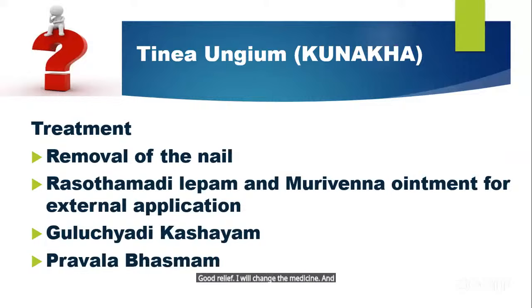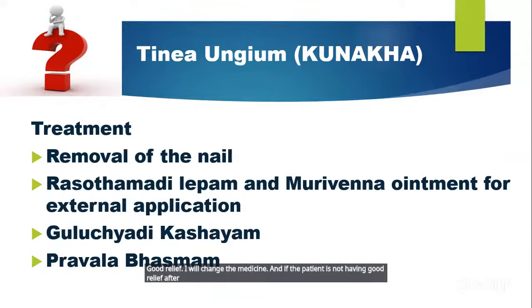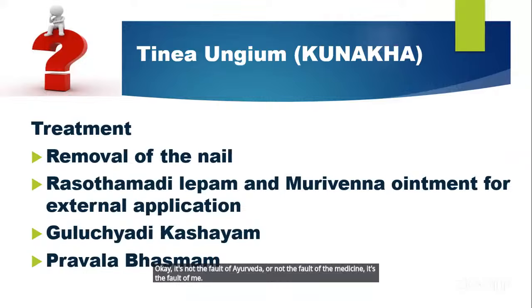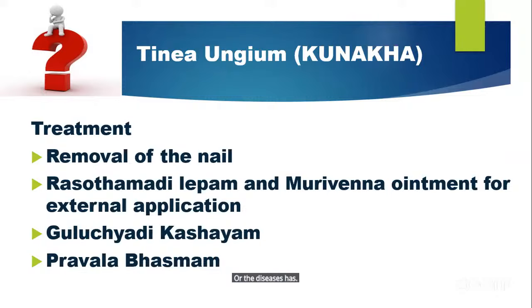If after 14 days the patient is not having good relief, I will change the medicine. And if the patient is not having good relief after 21 days or at least after 1 month, I will refer that patient to any other good doctors, either Ayurvedic or modern medicine doctors. Why? Because if the results are not there, I am not able to treat that patient. That's my answer. It's not the fault of Ayurveda or of the medicine. It's the fault of me, or the disease is an Asadhya disease. Isn't it?